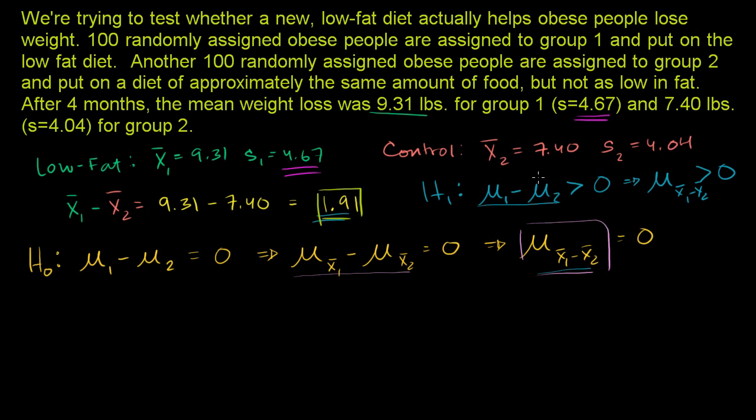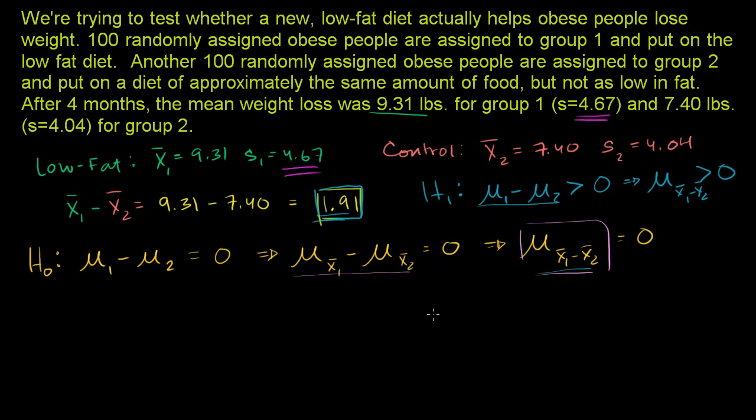Now, to do any type of hypothesis test, we have to decide on a level of significance. What we're going to do is assume that our null hypothesis is correct. And then with that assumption, we're going to see what is the probability of getting this sample data right over here. And if that probability is below some threshold, we will reject the null hypothesis in favor of the alternative hypothesis. Now that probability threshold, and we've seen this before, is called the significance level, sometimes called alpha.